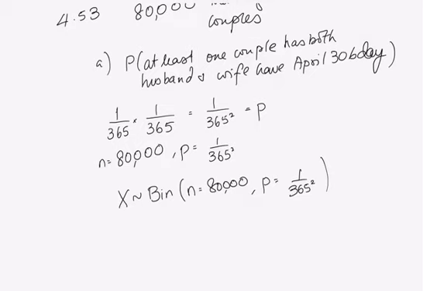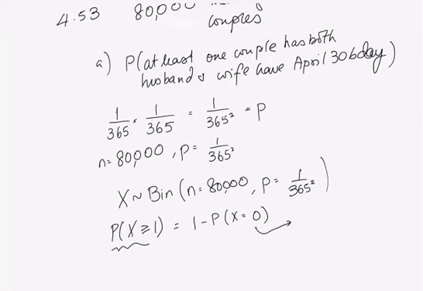Okay. So what do you see? We want the probability that there's at least one couple. So the probability X is bigger than or equal to 1. Now, obviously, we're not going to sum up from 1 to 80,000. So clearly what we need to do is 1 minus the probability that there are no couples where this happens. So what is this actual probability?